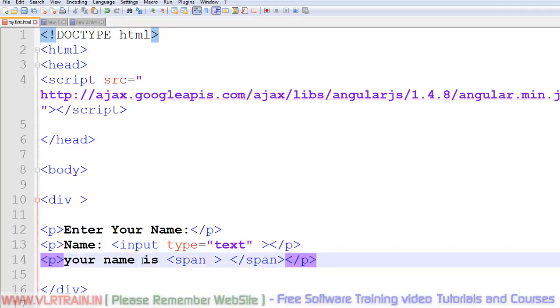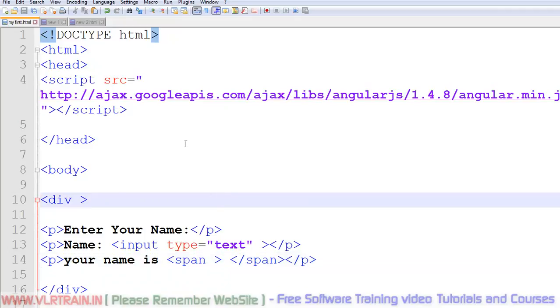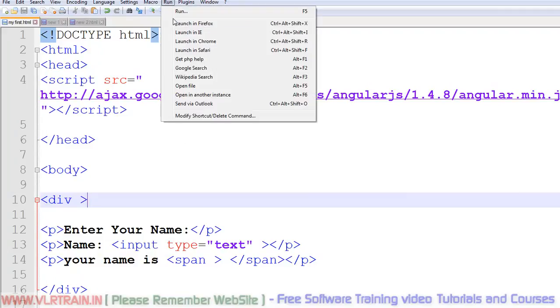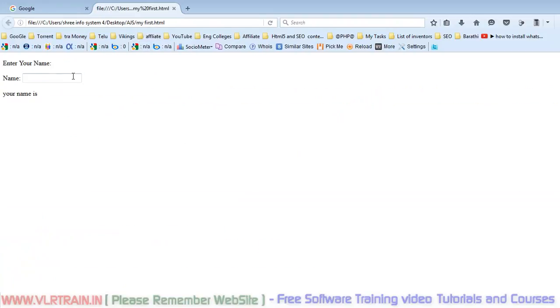After that, a paragraph: your name is, within the span element. I want my name to appear. So first of all, observe this page. I am entering my name here, but my name is not reflected here. Now, using AngularJS, I want my name to appear here as I am entering it.